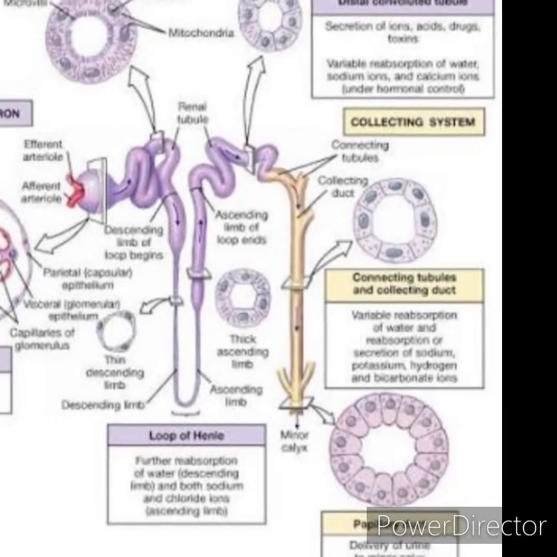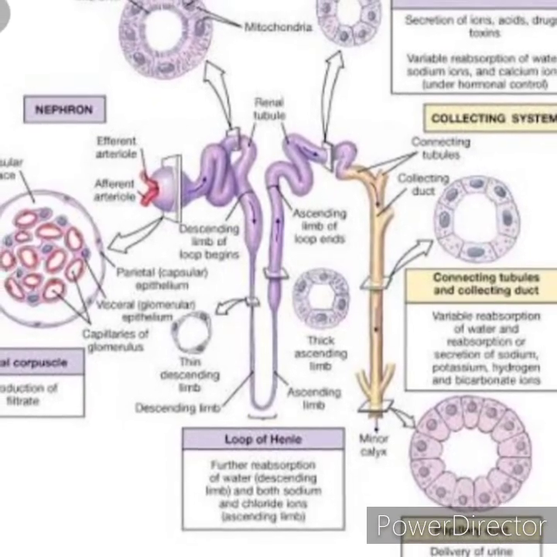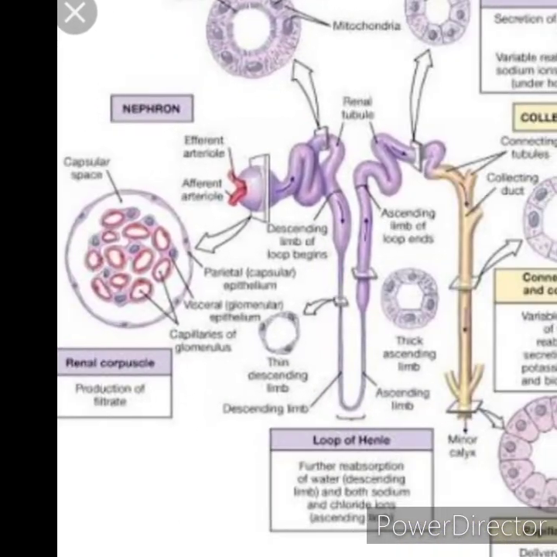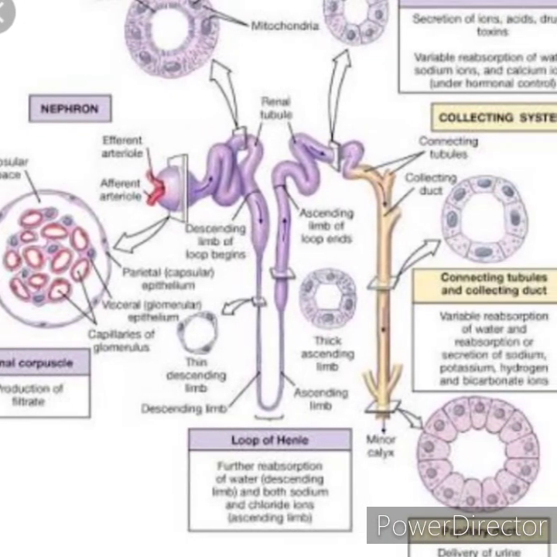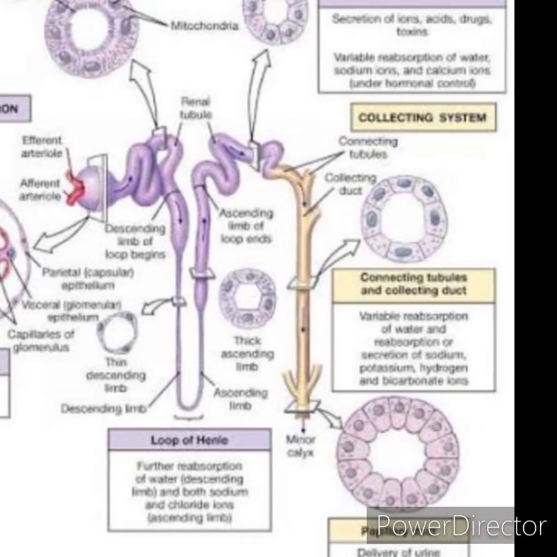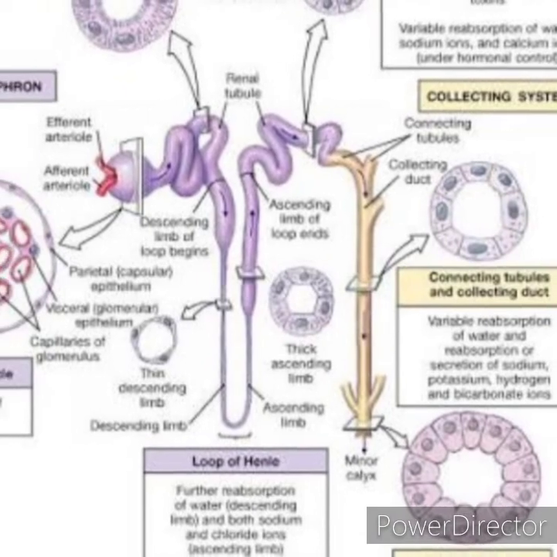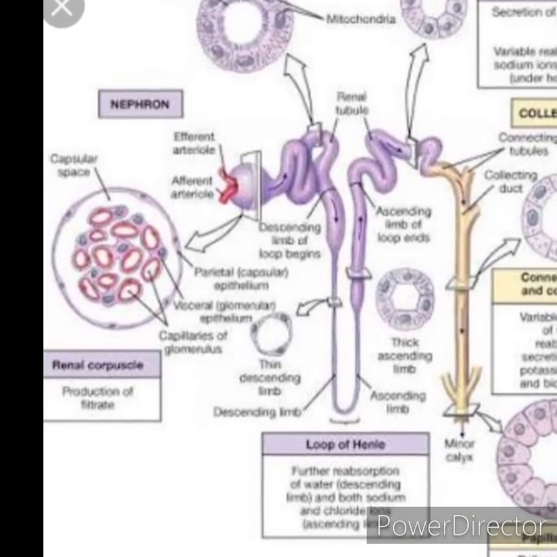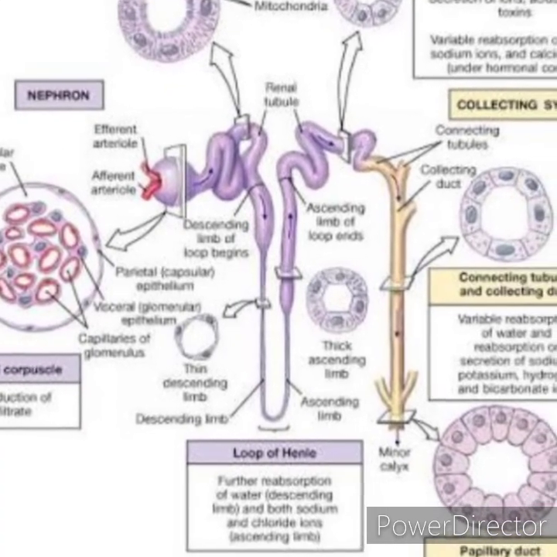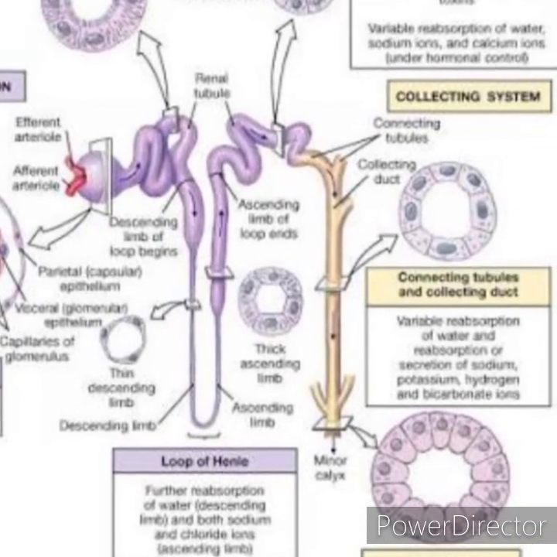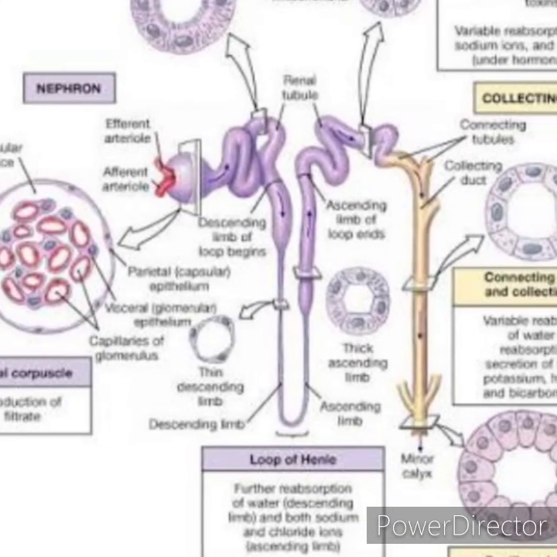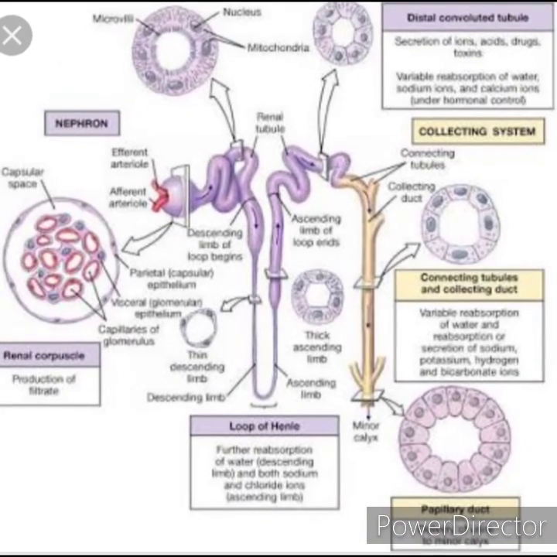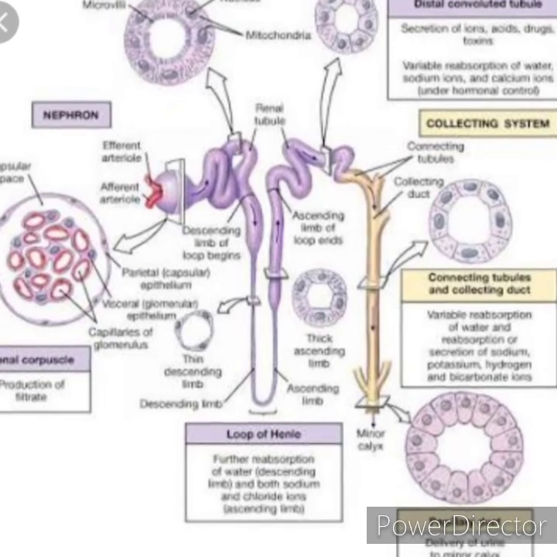The length of the collecting duct is 20 to 22 mm. The diameter of collecting duct varies between 14 and 200 micrometer. Histology of collecting duct. The collecting duct is formed by cuboidal or columnar epithelial cell. The epithelial cells of collecting duct are of two types: the principal or P cells, and intercalated or I cells. These two types of cells have some functional significance.